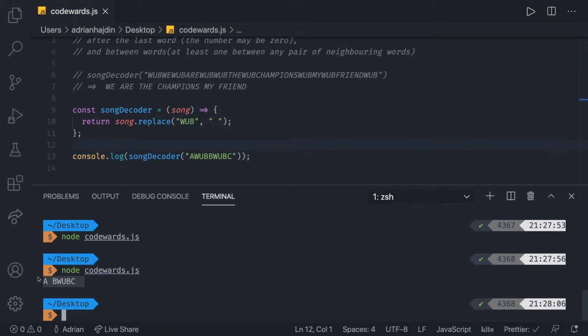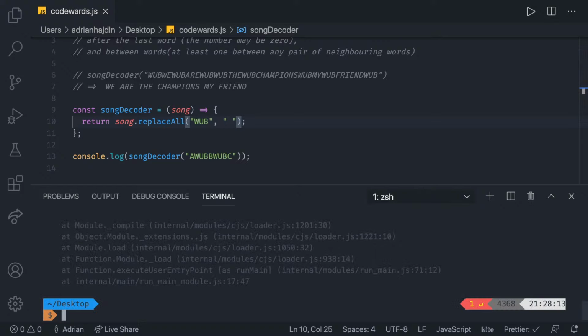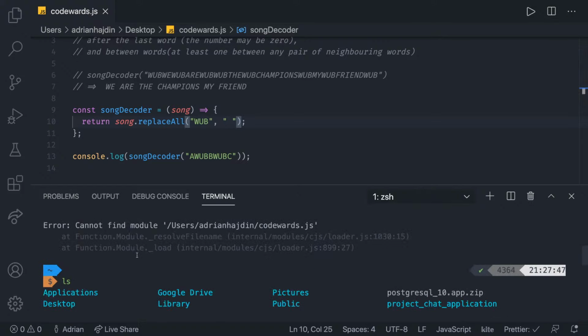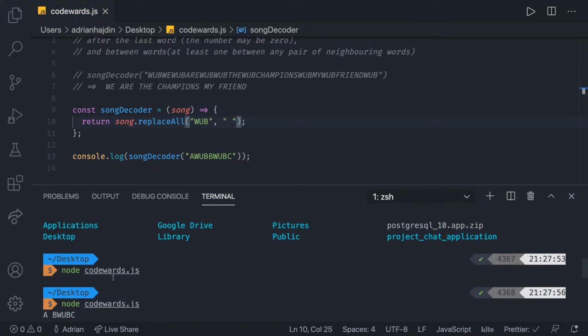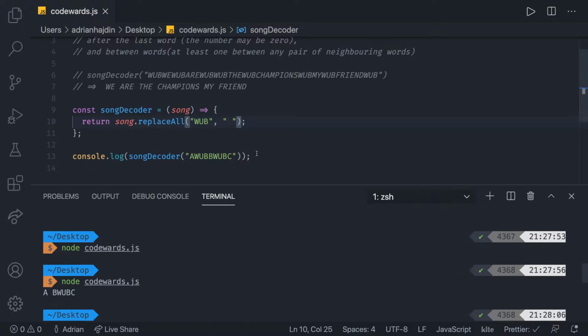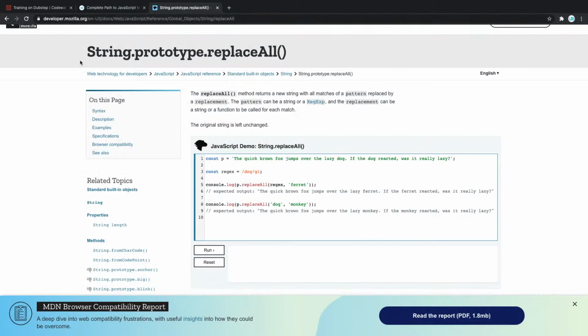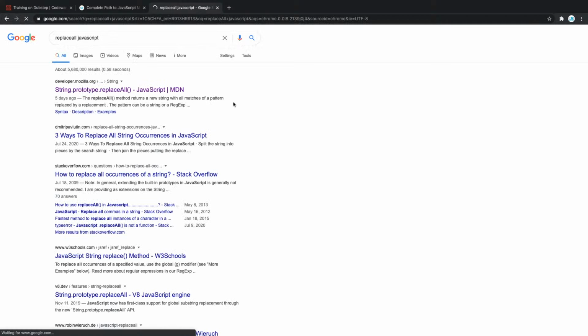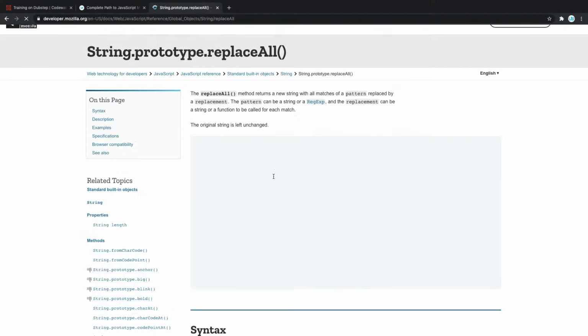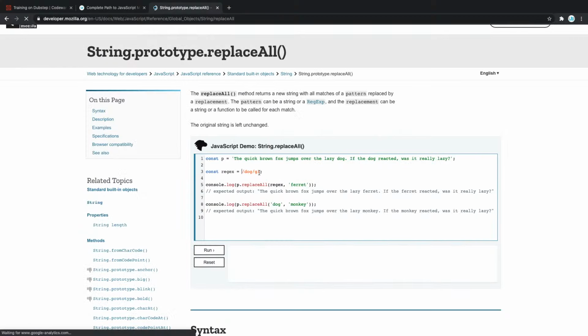Great. So we are getting this, which means it is replacing this, but let's try using replaceAll as someone in the comments suggested. In that case, replaceAll is not a function. So it looks like replaceAll is not yet built in, but what we can do is we need to use a simple regular expression. So in here, I'm going to go back here, and what we're going to do is we're going to use the regular expression instead of a simple string. So if I go back in here, we can take this regular expression.